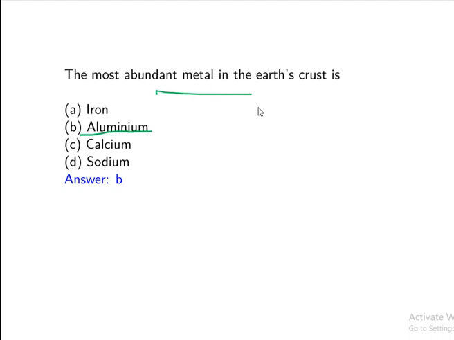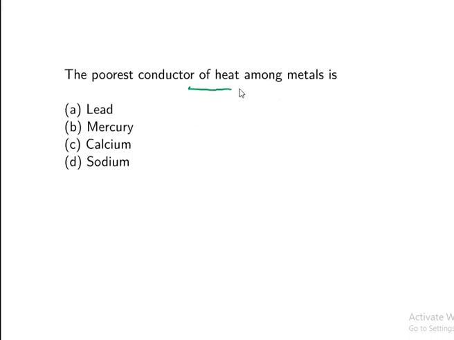Next question. The poorest conductor of heat among the metals. Among these four options, we have one metal that is a poor conductor of heat, that does not conduct heat or conducts very little. That metal is lead. Lead is a poor conductor of heat.